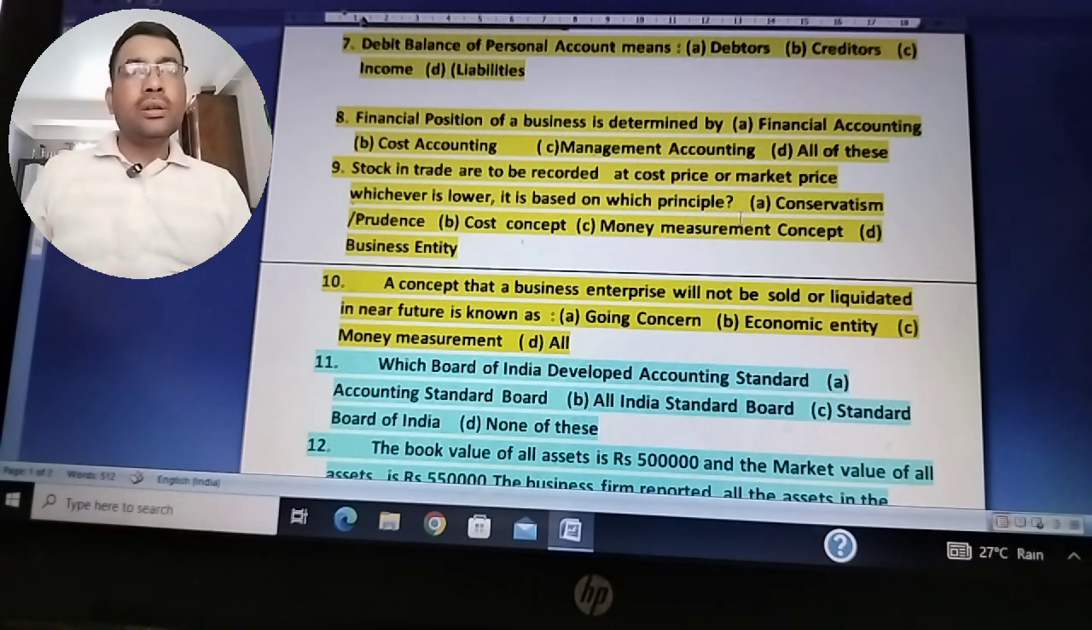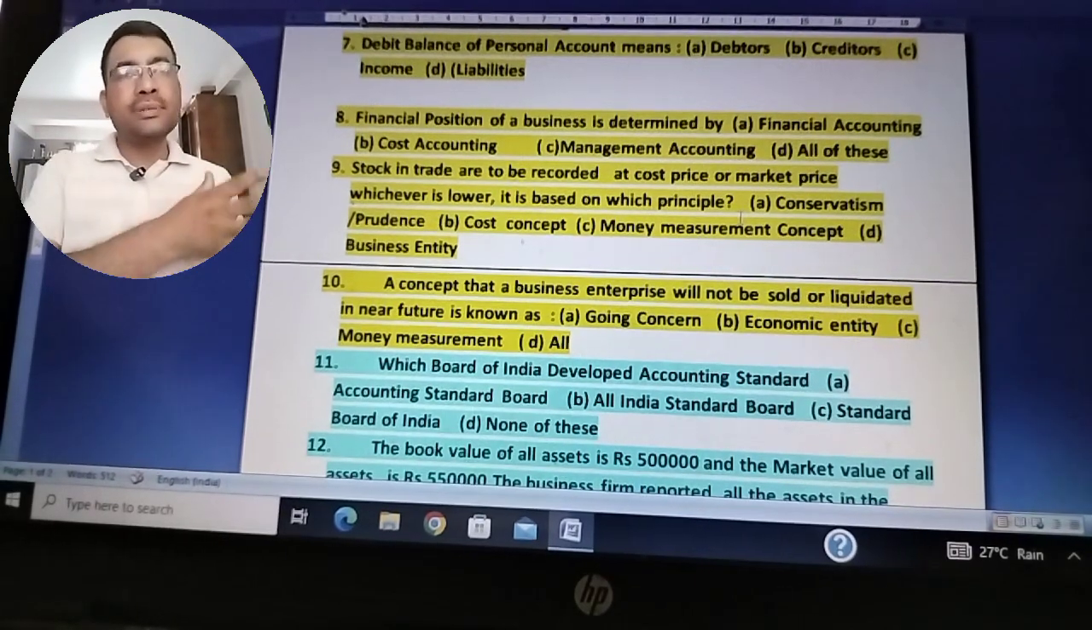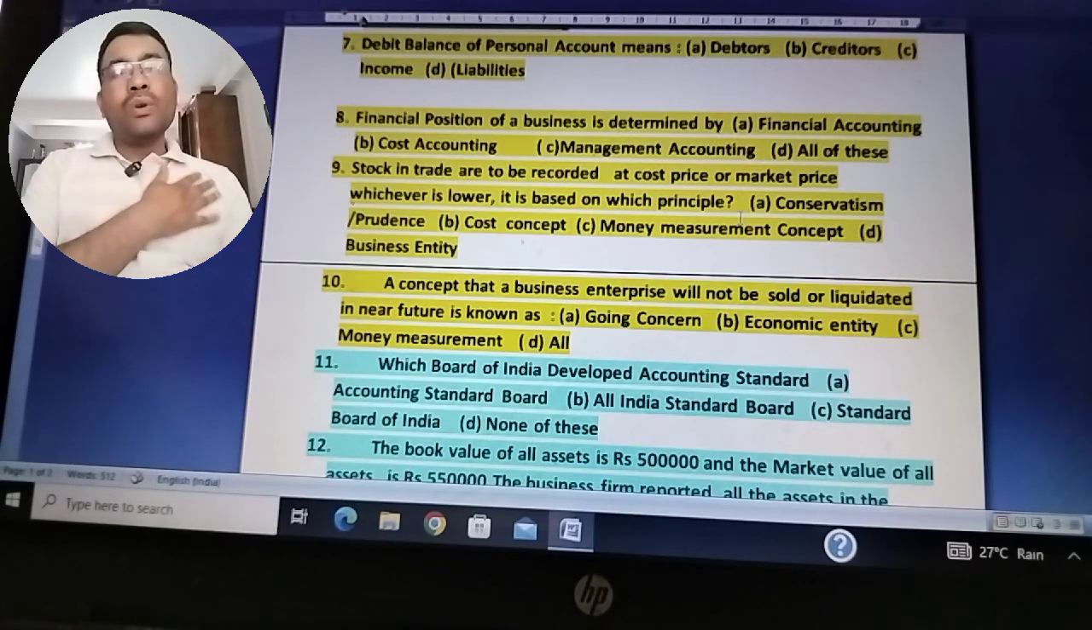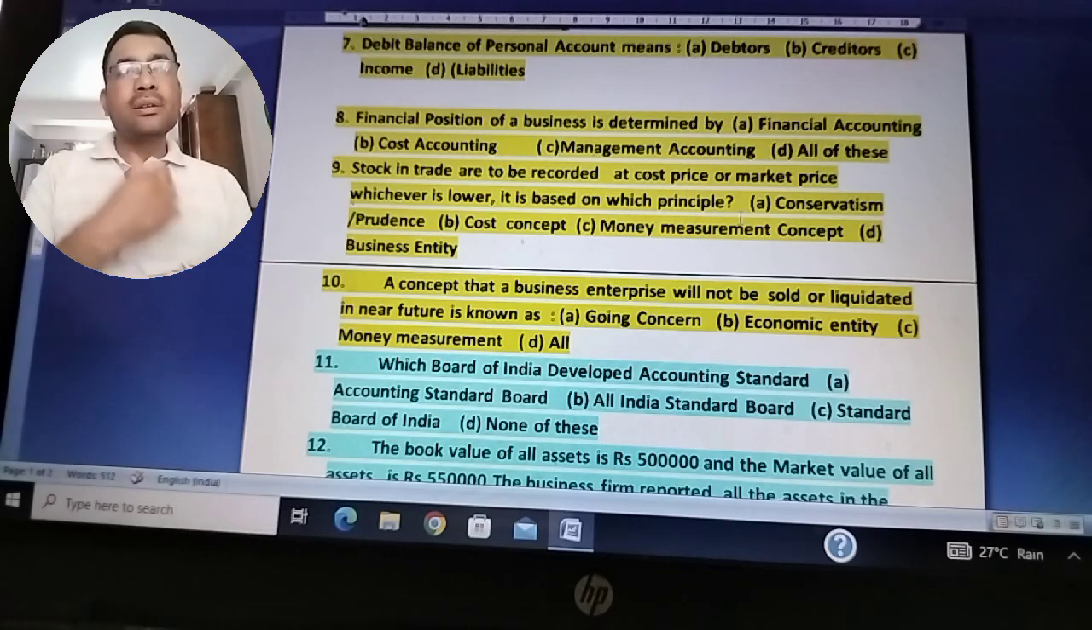So the value of stock may be different on a particular date from the price at which it has actually been purchased. So at what price should it be recorded? It should be recorded at the price at which it has been purchased, or it should be recorded at the latest current price, market price. So there is one principle known as conservatism principle or prudence.